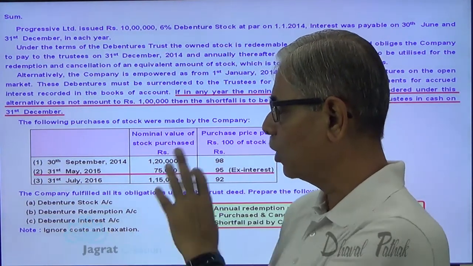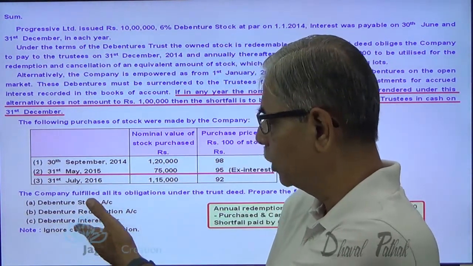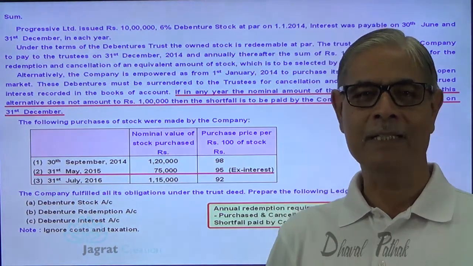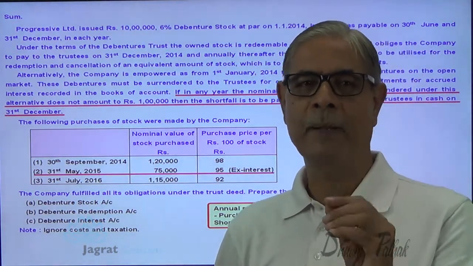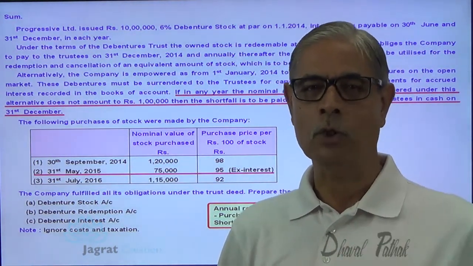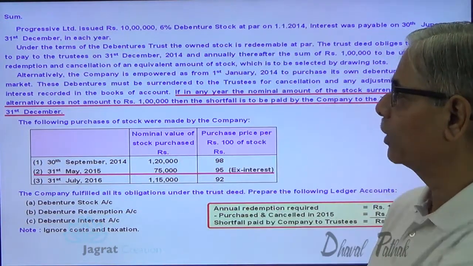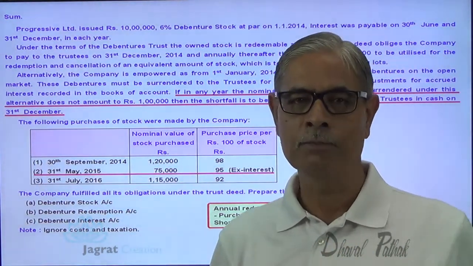So ignore the cost and taxation. Purchase price, amount paid, and brokerage paid are to be ignored. Taxation details are also required to be ignored. Now, in light of that, let us start preparing all these three accounts.